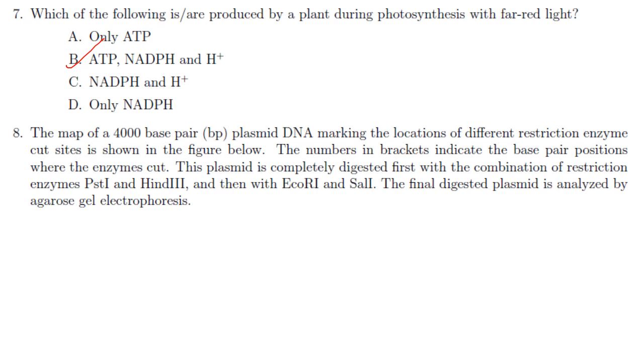So the plasmid, which is 4000 base pair in size, is first digested with PstI and HindIII. Then after digestion with PstI and HindIII, you add EcoRI and SalI to it and digest it. The final digested plasmid is analyzed by agarose gel electrophoresis.